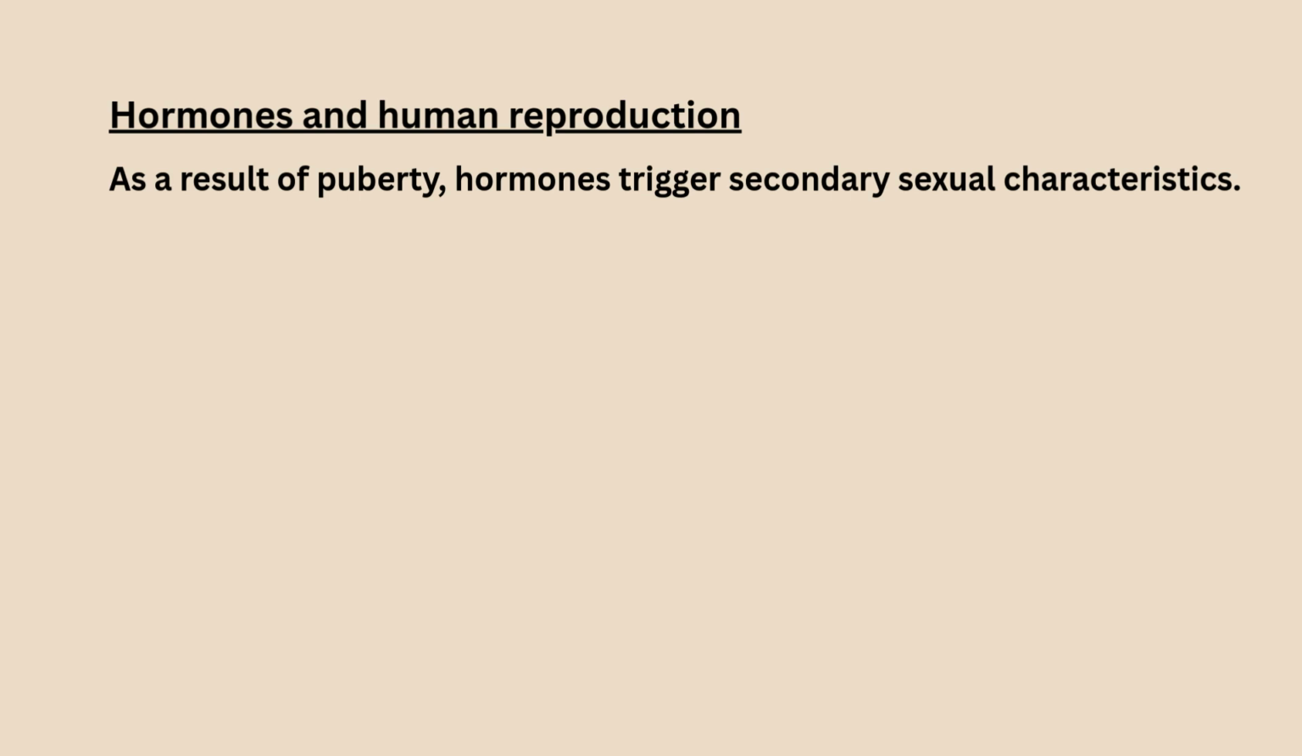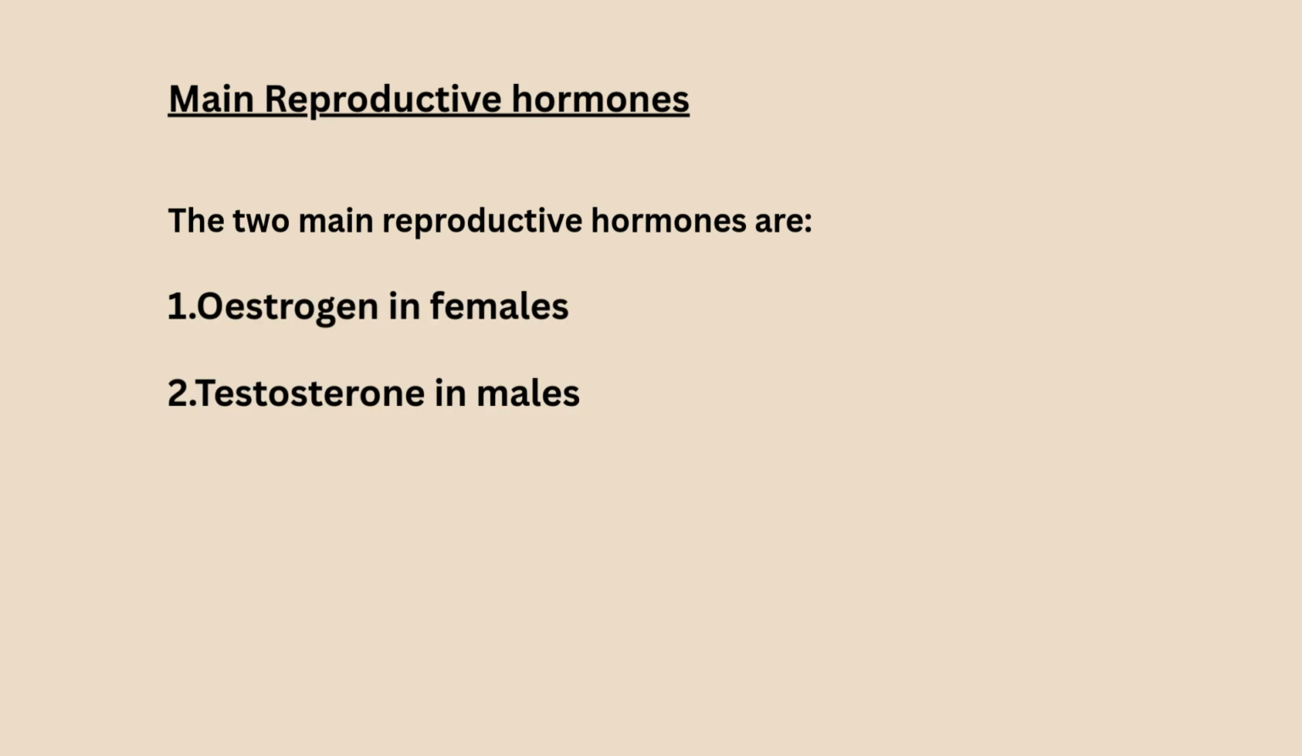As a result of puberty, hormones trigger secondary sexual characteristics. In the table there is a list of secondary sexual characteristics which can occur in males, females or possibly both. Main reproductive hormones. The two main reproductive hormones are estrogen in females and testosterone in males.